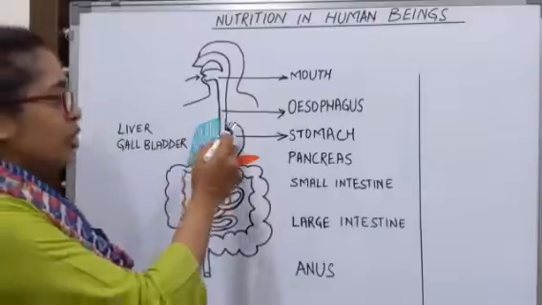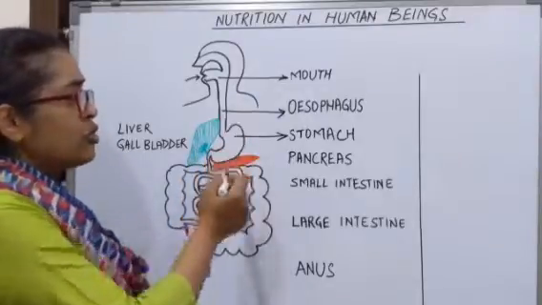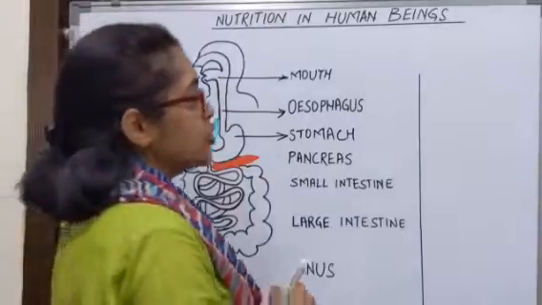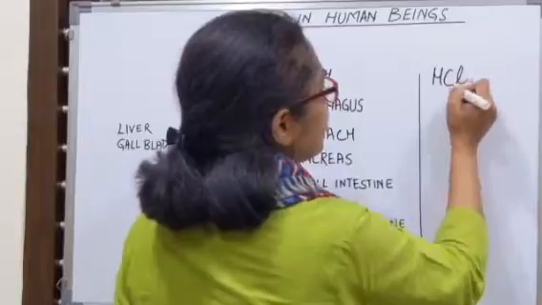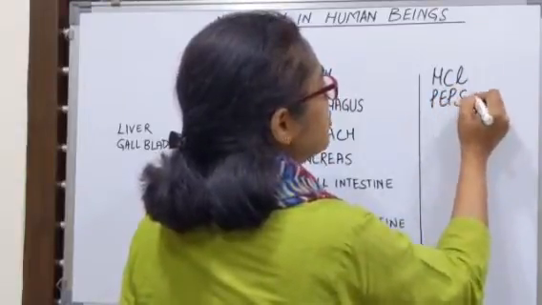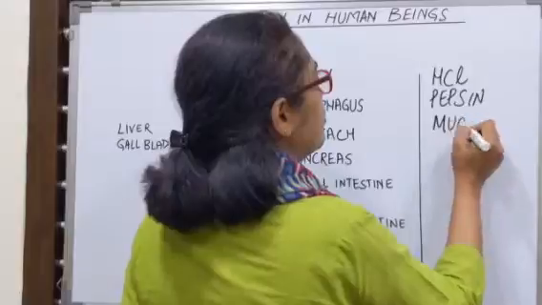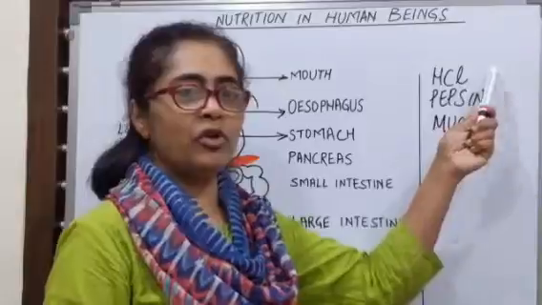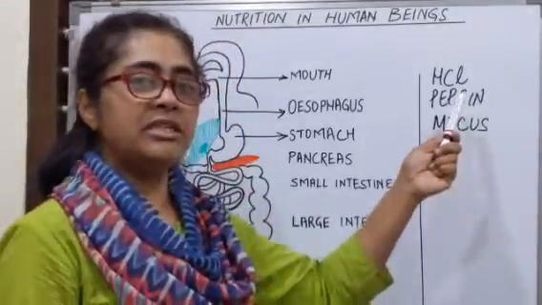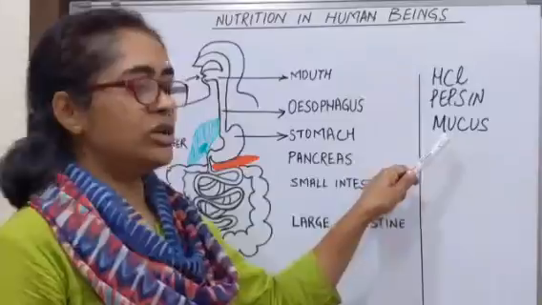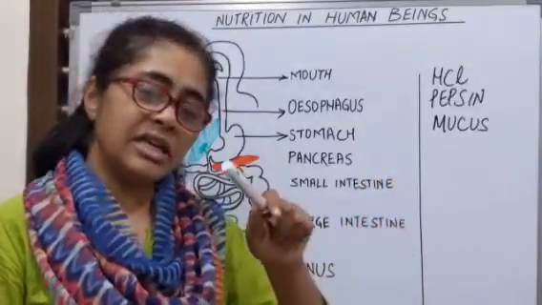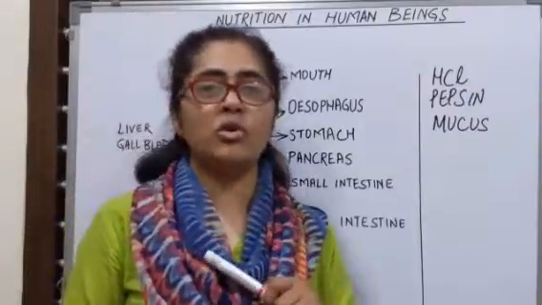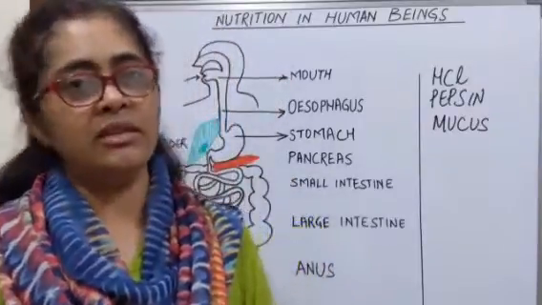The stomach is a muscular organ. The muscular walls of the stomach contain gastric glands which release gastric juices. Now the gastric juices are hydrochloric acid, pepsin and mucus. Now hydrochloric acid is responsible for creating an acidic medium for the action of pepsin. Pepsin is a protein digesting enzyme and mucus is responsible for protecting the inner layer of the stomach from the acid. The hydrochloric acid is also responsible for killing the harmful bacteria in the stomach.